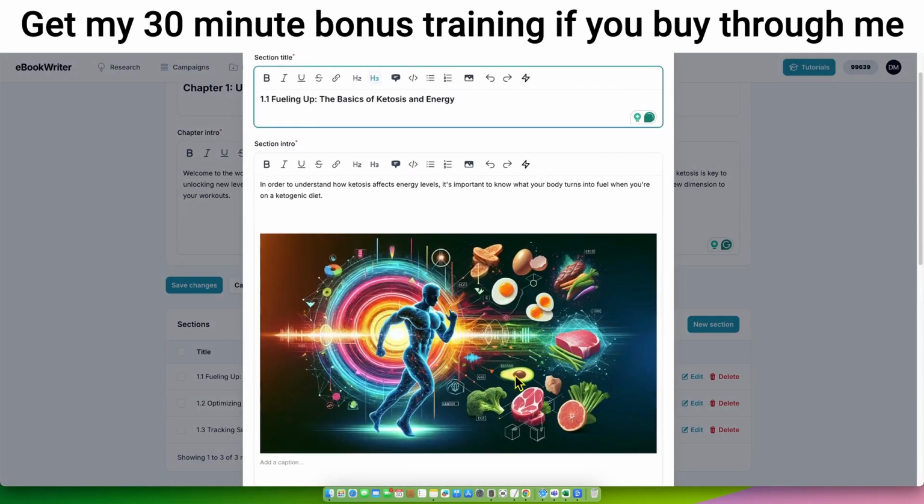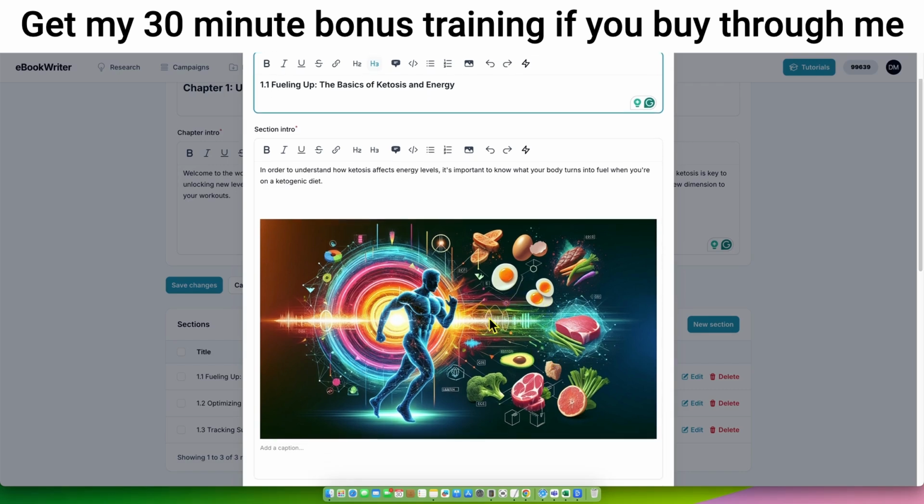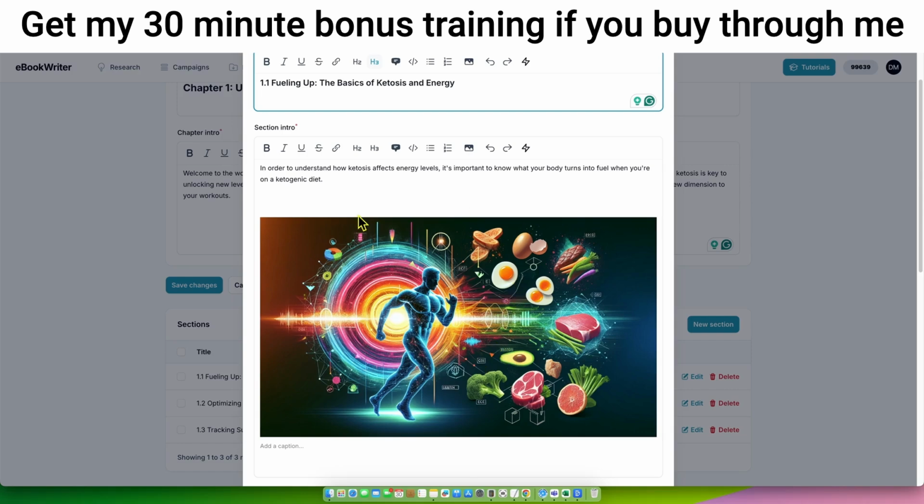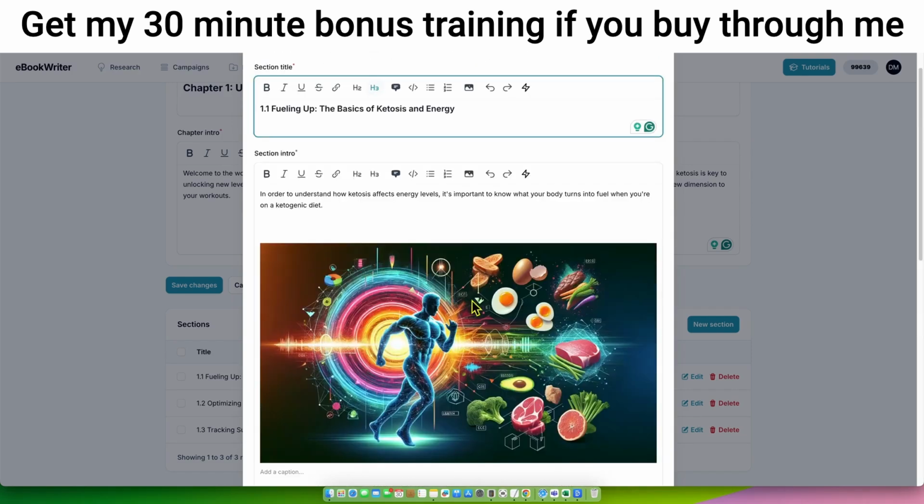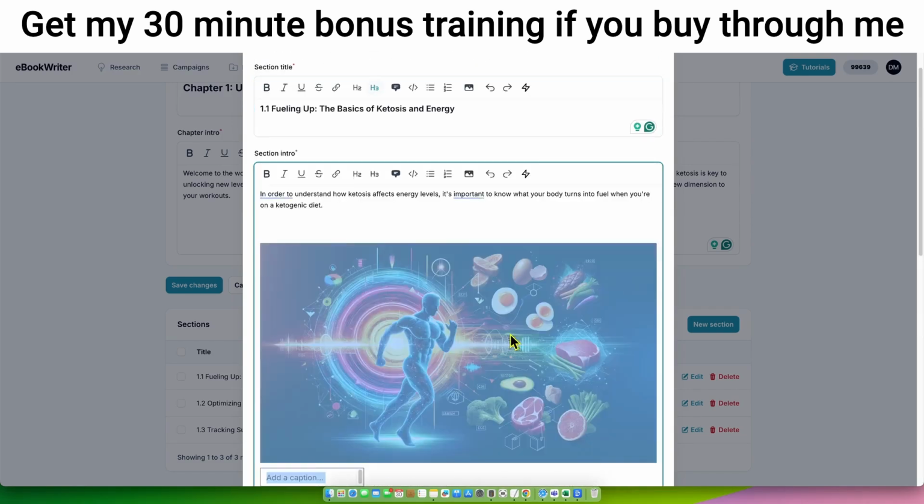So obviously, I'm not going to publish this the way that it is. I wish I was able to show you the other model of image creation. I wouldn't use this one right here because you can just see, with the writing and stuff like that, it's going to really struggle. And so we would replace this image, but you can easily come in here and replace the image.